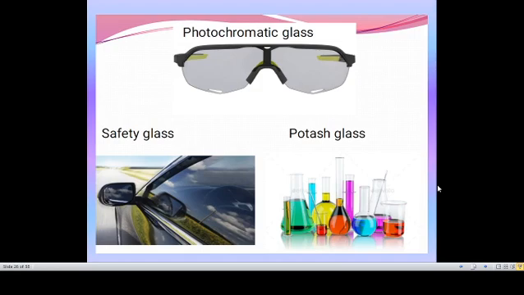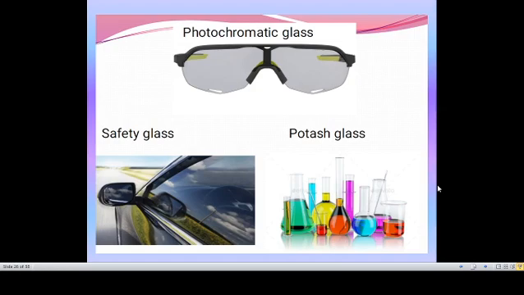Next, potash glass. It has a high melting point and is resistant to acids, so it is used in making laboratory apparatus. In labs we test so many things at so many temperatures, so a very high melting point glass should be used. It should also be resistant to acids. When we add acids in a test tube or beaker, it should not get damaged by those acids.